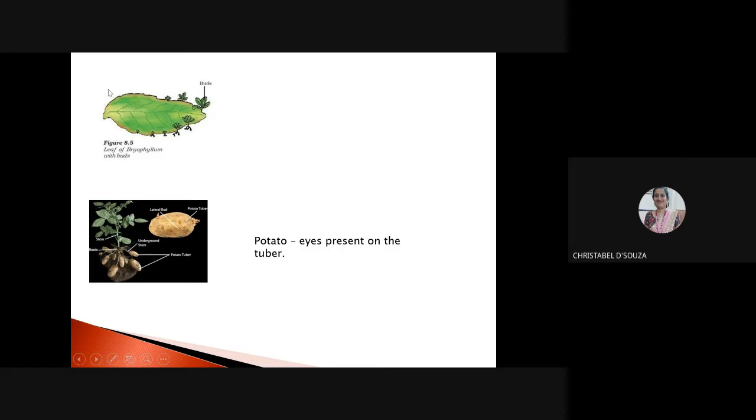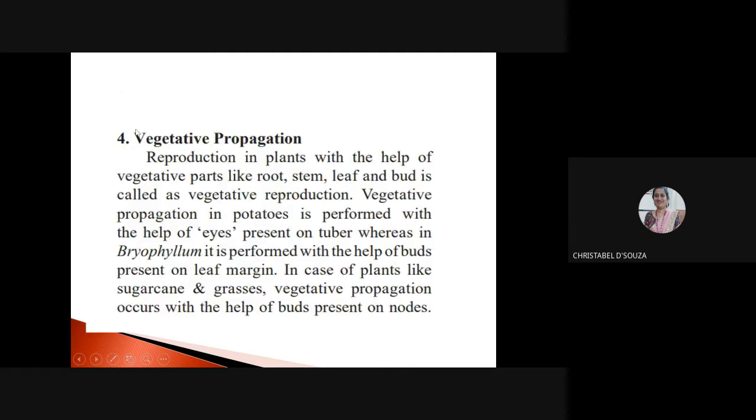This is the leaf of the bryophyllum. On the leaf of the bryophyllum you find buds. If you bury this in the soil, new bryophyllum plants will come up. So that's what they're saying: potato, eyes present on the tuber, a non-reproductive part of the plant; bryophyllum, the buds present on the leaf margin.